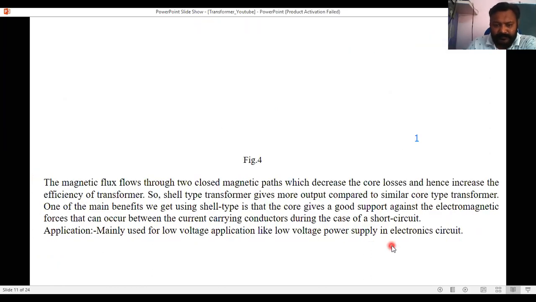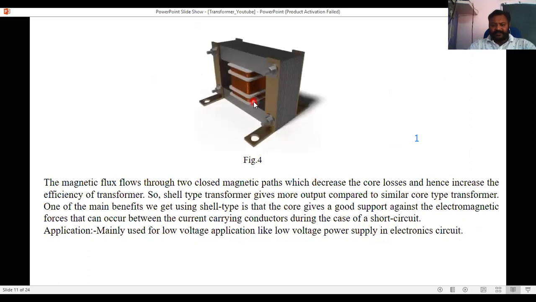So here you can say this is basically what we call a shell type transformer. Here LV windings and HV windings are there. This is your core, I shape plus E shape imbricated together. The magnetic flux flows through two closed magnetic paths, which decreases the core losses and hence increases the efficiency of the transformer. Due to two flux paths, flux losses are less in shell type compared to core type. So a shell type transformer gives more output compared to a similar core type.